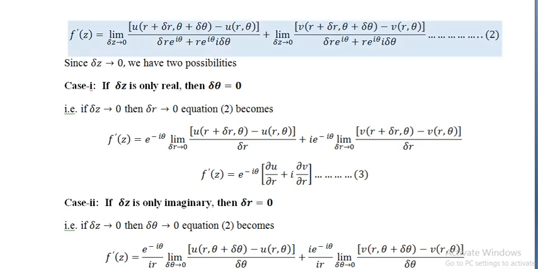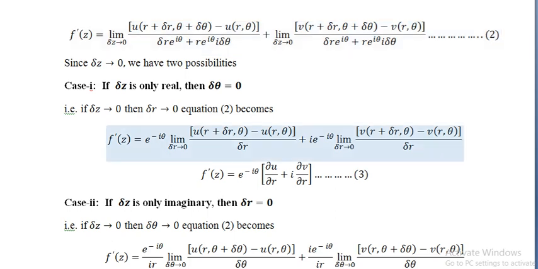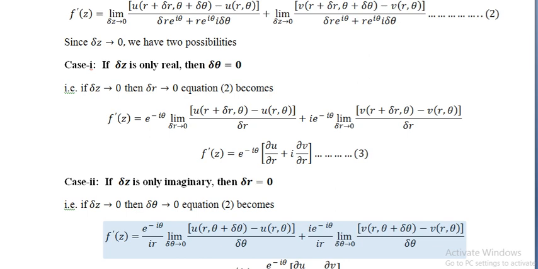So hence again equation 2 becomes: put delta r equal to 0, and in place of delta z we use delta theta. So u of r, theta plus delta theta, because delta r is 0, minus u of r, theta.